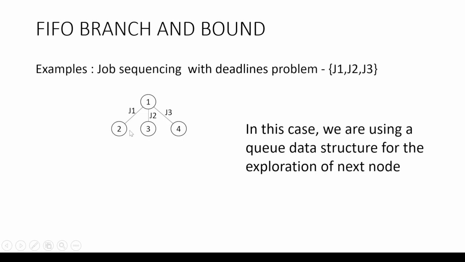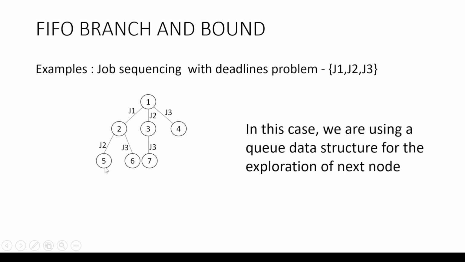Now we will see the possibilities from node 2. We will explore the next node, that is once job J1 is assigned, the next job that is assigned is J2, and there is another option. If J1 is assigned, we can also assign J3. With J2 we have only one option because we have already ignored J1. We have assigned J2 and then we have J3. With J3 we don't have anything forward because we have only 3 jobs here. J1 and J2 are ignored, J3 is assigned, and then we don't have any more jobs.